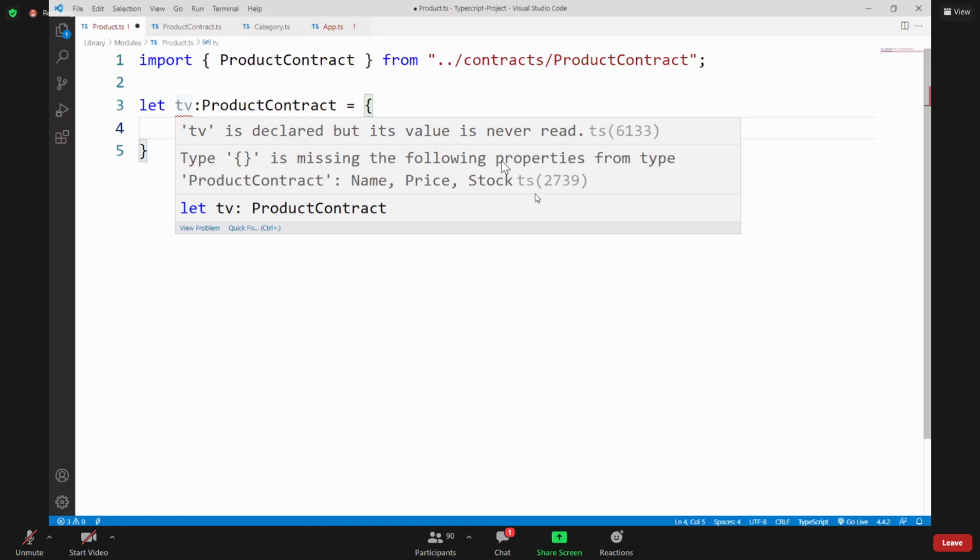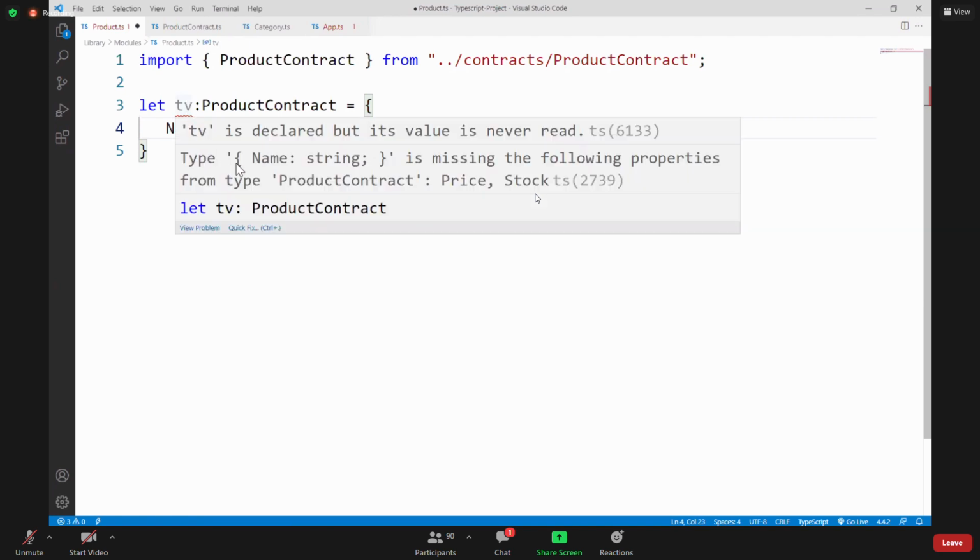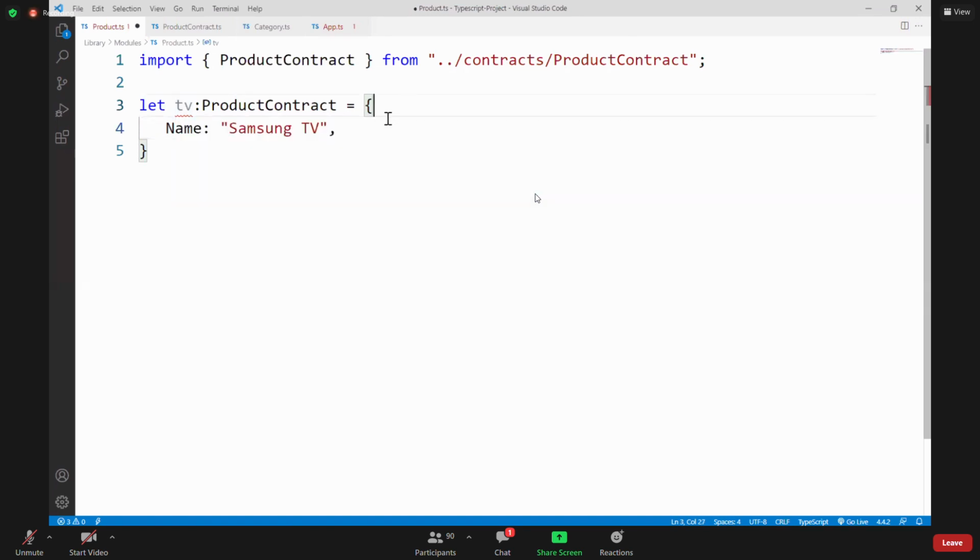And you are not having that, missing. That means it is mandatory that everything in the contract must be implemented. So that means what we have to mention, name. In the name, I am defining some Samsung TV. Okay. Still, we are missing price and stock. We are missing price and stock.